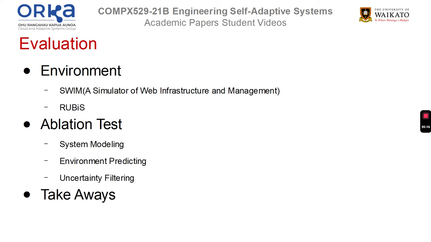The three modules are system modeling, environment predicting, and uncertainty filtering. System modeling is where PLA and CobRA differ the most. System modeling is about managing the relationships between systems' inputs, outputs, and adaptation controls. PLA treats system modeling as a white box, being precise and accurate with these values, where CobRA assumes the managed system is somewhere near the equilibrium point despite uncertainties, treating it as much more of a black box. Due to the environment chosen, a large amount of fluctuation is possible, which could have a negative impact on CobRA, so both extreme and minor changes are going to be tested further within this paper.